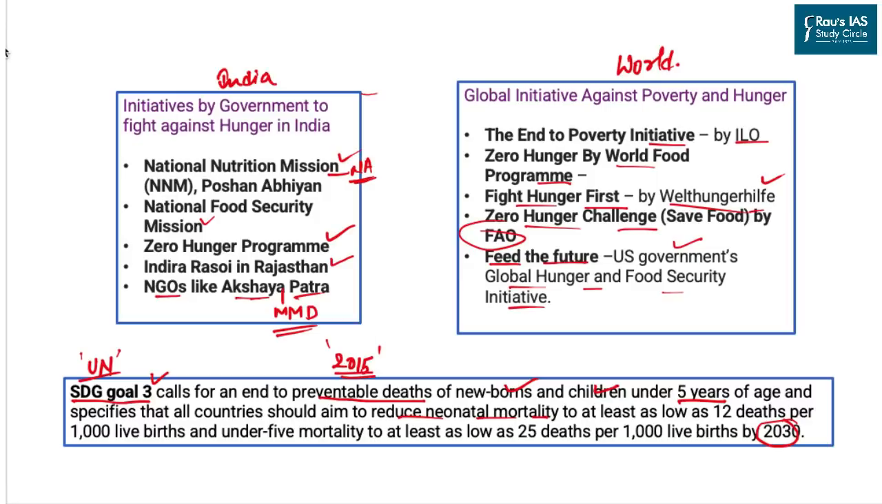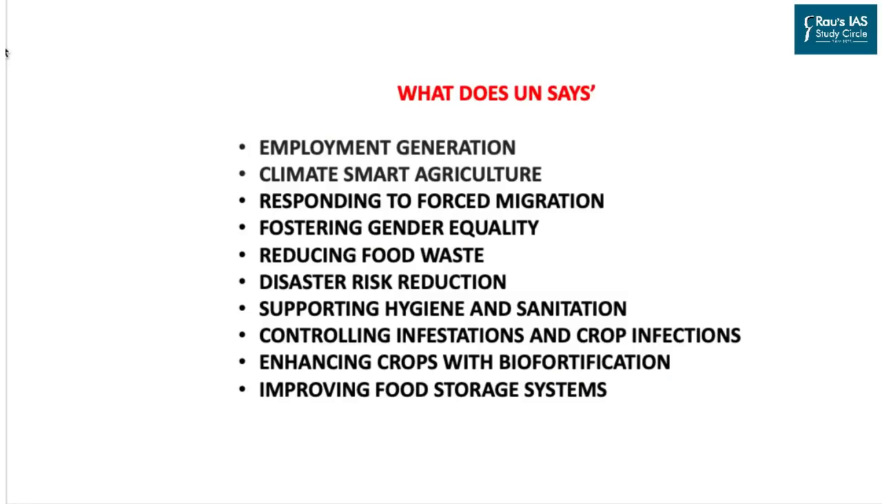Now, apart from these initiatives, let us look into what the United Nations has given as a way forward to end hunger. The first one is, of course, employment generation. India is doing a lot on this front, including MGNREGA, livelihood missions and others. We should also look into climate smart agriculture. India already has a scheme, NICRA. We also have to deal with the issue of forced migration. The best example could be the Biharis who are living in other urban towns like Delhi and Mumbai.